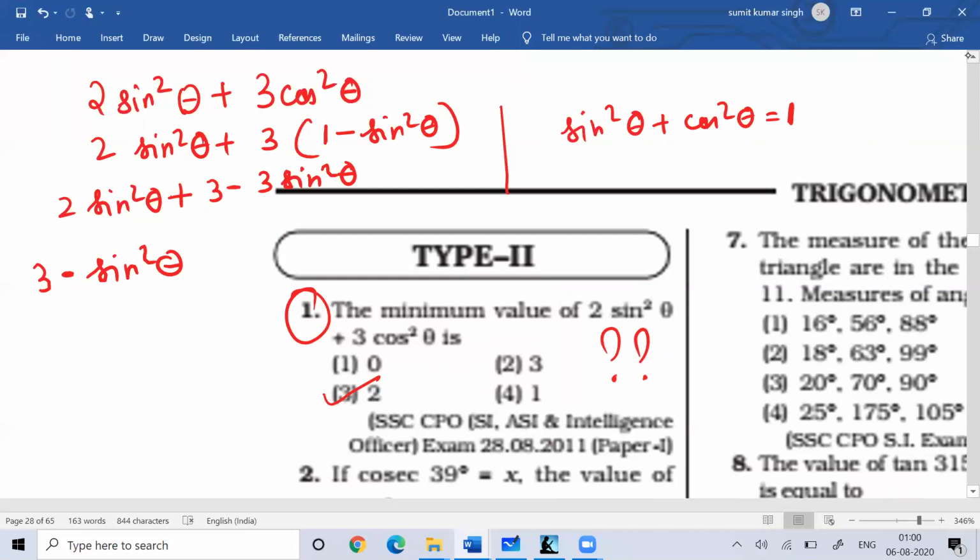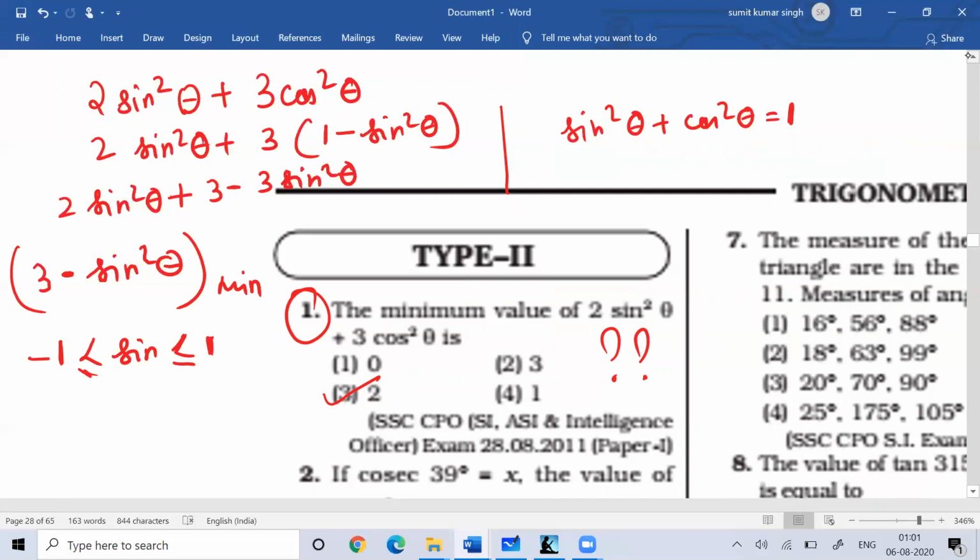So you know what the minimum value is. If I want the minimum value of this, I believe everyone knows that the sine theta value goes between -1 to +1. Wherever you see the value of sine theta, it is from -1 to +1. So if you want the minimum value, in place of sine theta you will put -1.